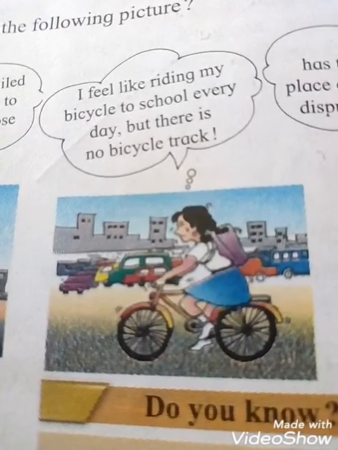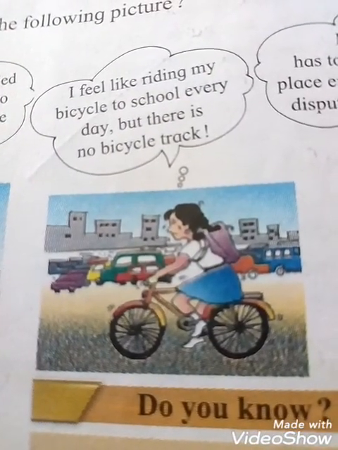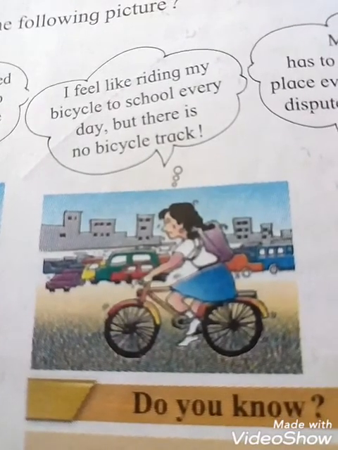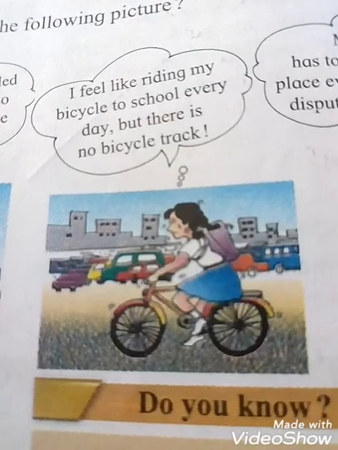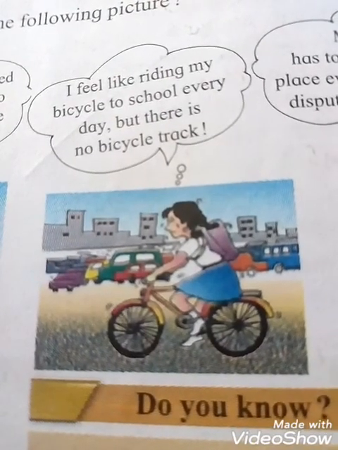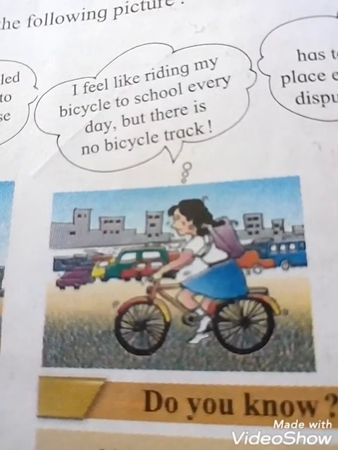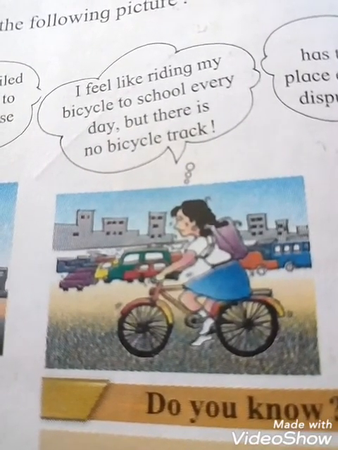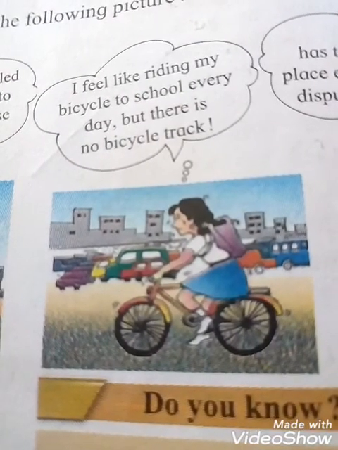In the third picture see that: I feel like riding my bicycle to school every day, but there is no bicycle track. So see students, what that girl is saying is that she feels like riding her bicycle to school every day. But the problem she is suffering is that there is no bicycle track, and that's why she is finding it very difficult.